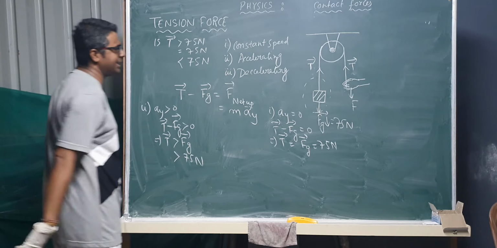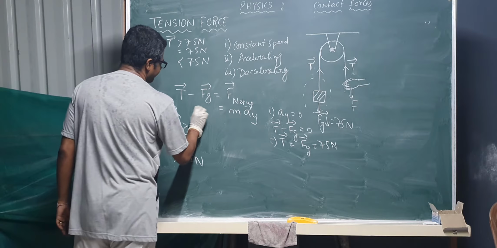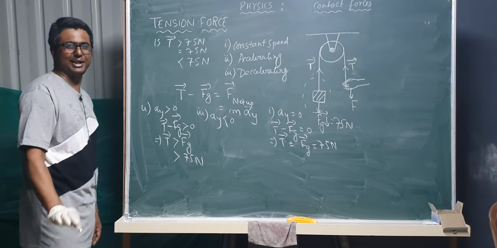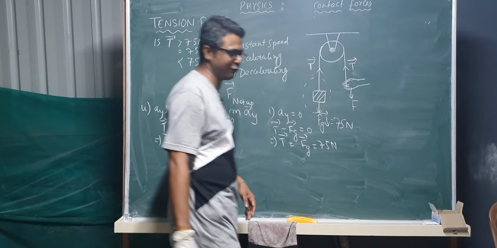Let's go, you will do the rest. Decelerating means AY less than 0. Now you can do it. Okay, I am pretty sure you can do it. So I am not going to do it for you.